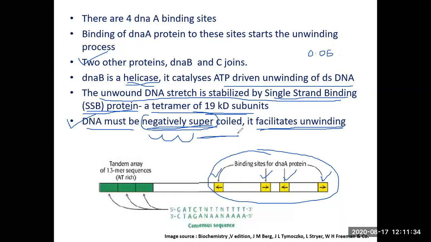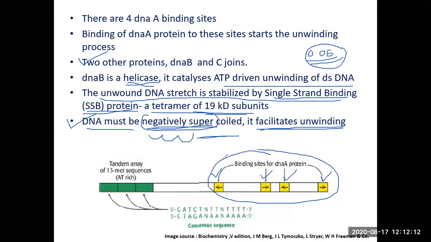DNA topoisomerase 1 relaxes negative supercoils. Rather, you can say it introduces positive supercoils, and positively supercoiled DNA is more compact, whereas negatively supercoiled DNA facilitates strand separation. So naturally occurring DNA in the cell is all the time kept at an optimal negatively supercoiled level, given by a negative supercoiling density of 0.06. So this is how, very specifically, DNA replication will begin.